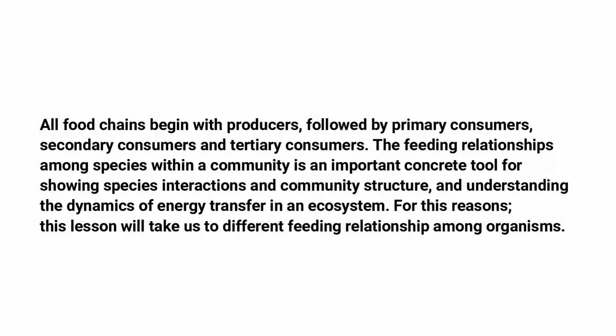The feeding relationship among species within a community is an important tool for showing species interactions and community structure and understanding the dynamics of energy transfer in an ecosystem. For this reason, this lesson will take us through different feeding relationships among organisms.